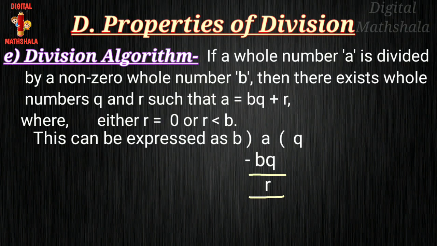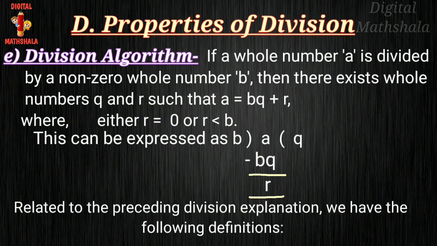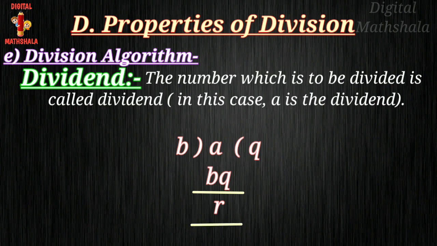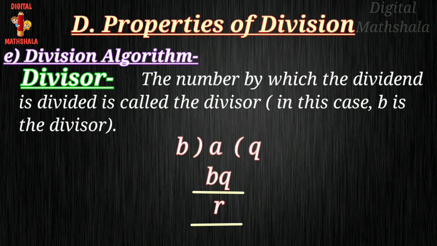Related to the preceding division explanation, we have the following definitions. Dividend: the number which is to be divided is called the dividend. In this case, A is the dividend. Divisor: the number by which the dividend is divided is called the divisor. Here B is the divisor.